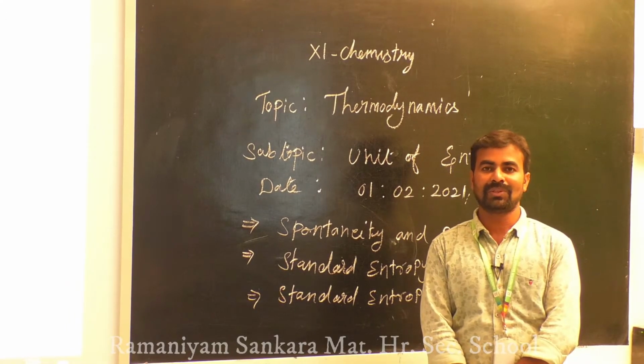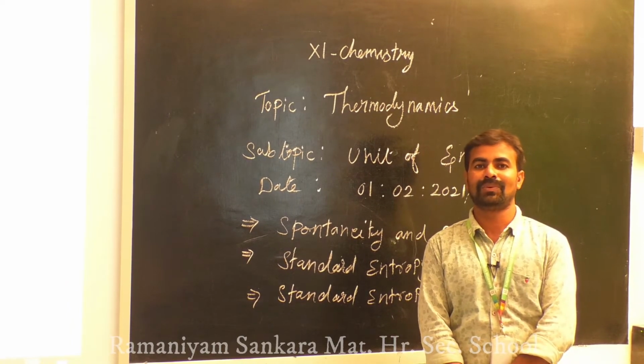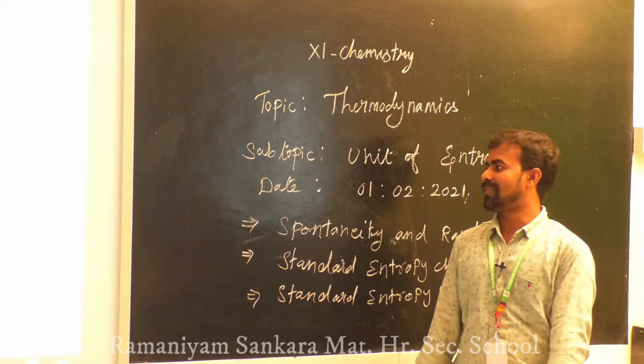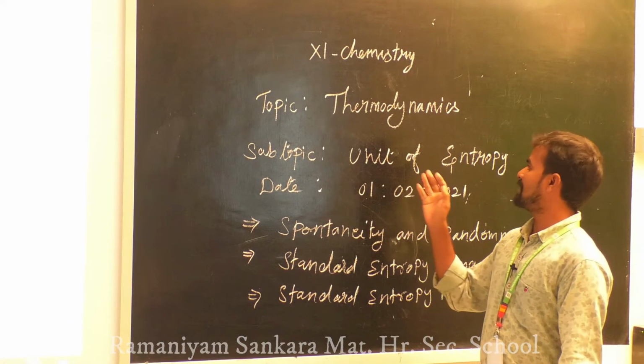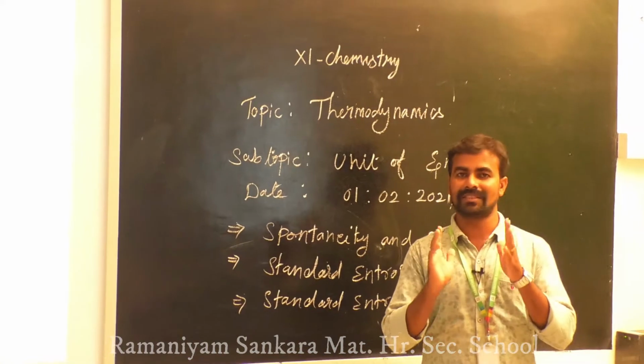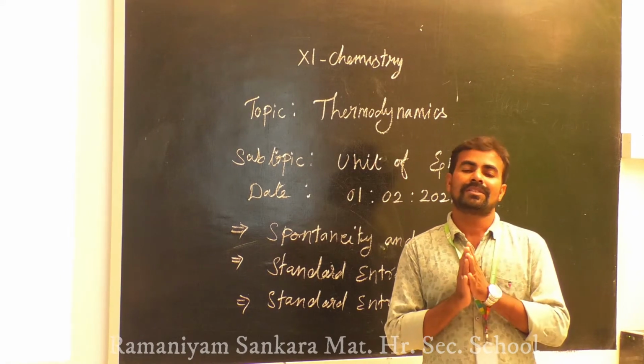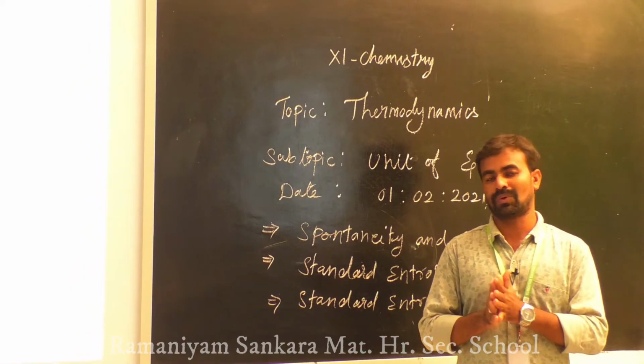Now we are going to discuss some topics in thermodynamics, unit 7. The first subtopic is the unit of entropy. We already know what entropy means. What is meant by entropy? Entropy is a measure of the randomness of a spontaneous process.